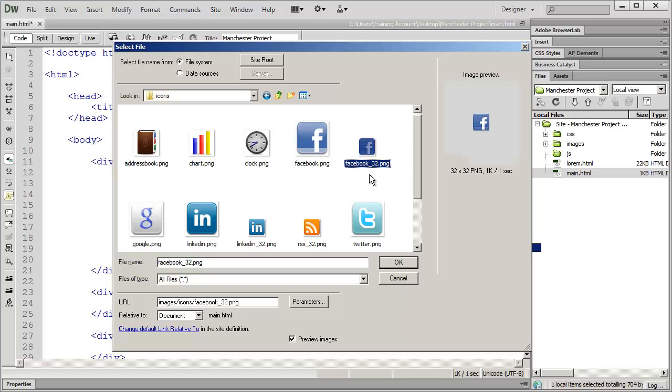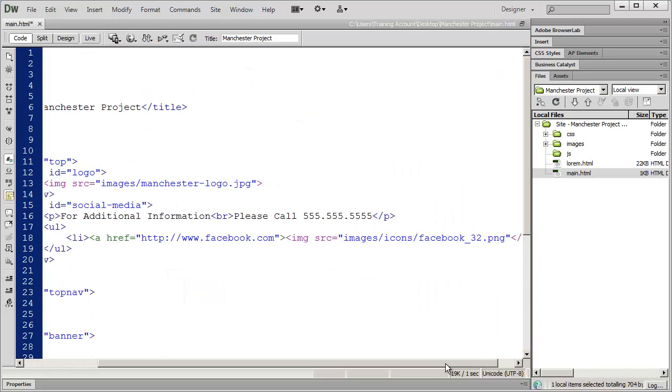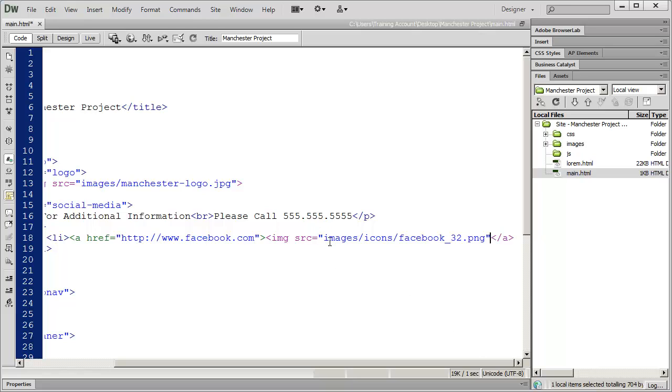If you're using your own images, simply go to Google and type in free social media icon set, and you'll find just tons of free social media icons that you can download and use. So I'm going to select that and click OK, and you'll see it places the path to that image into my image source.